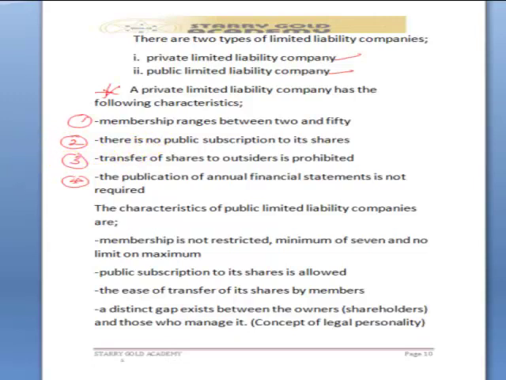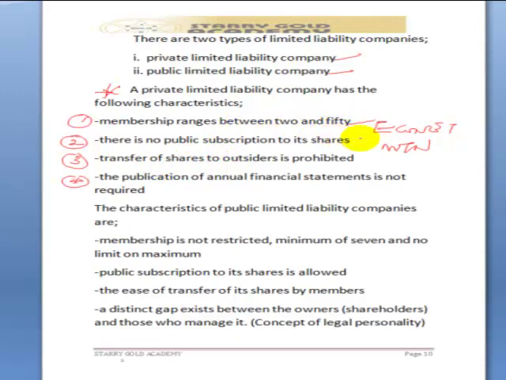An example of a private limited liability company is Econet Wireless Nigeria. Econet is an example of a private limited liability company. Likewise, MTN too. Even though they are big organizations, they are not public limited liability companies. This is because only 2 people are required to form the company, while the maximum number is 50.